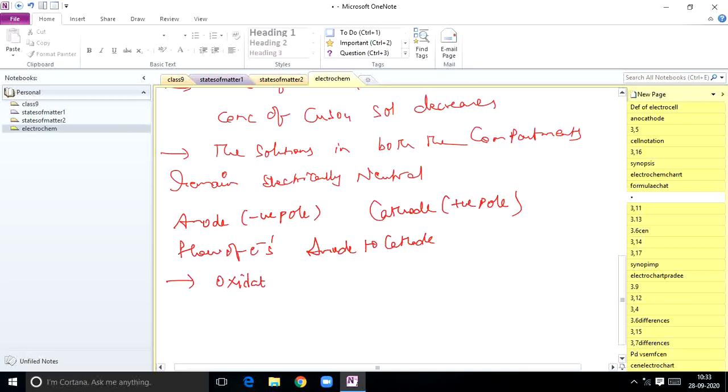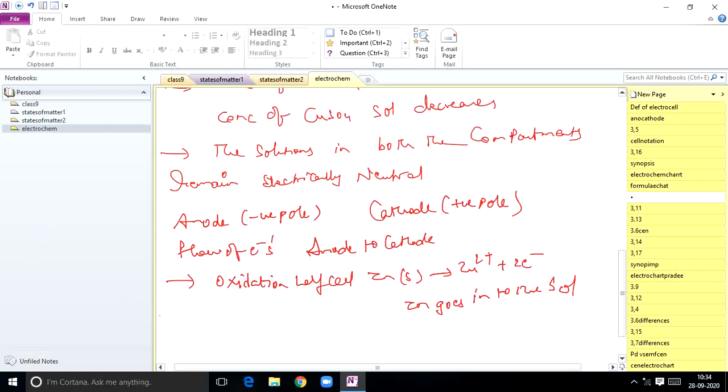So the left side beaker, we call it the oxidation half cell in that diagram. There zinc turns into Zn2+ plus 2 electrons. Here zinc goes into the solution. So what happens here? The electrons from zinc flow through the external wire to the copper electrode. The Cu2+ ions of the copper sulfate solution take up these electrons to form copper atoms.